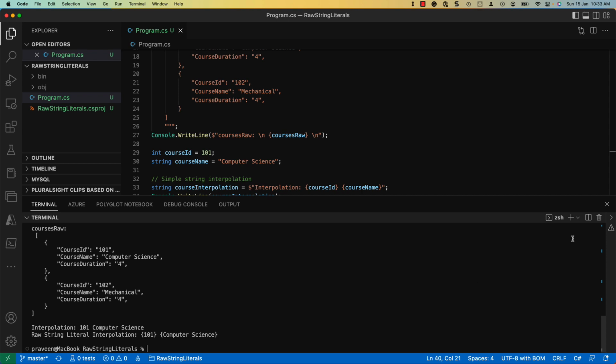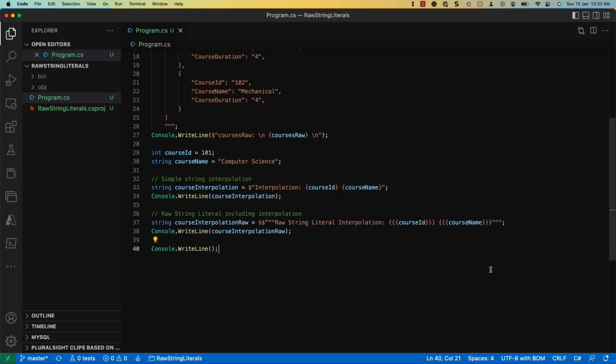Raw string literals are one of my favorite features among C# 11 feature set. You can check out this feature and play around with some examples to get hang of it.